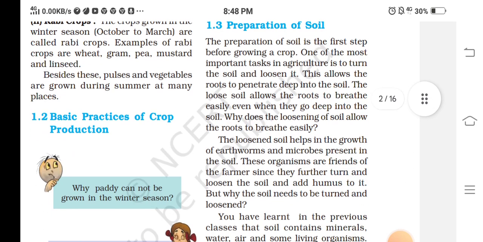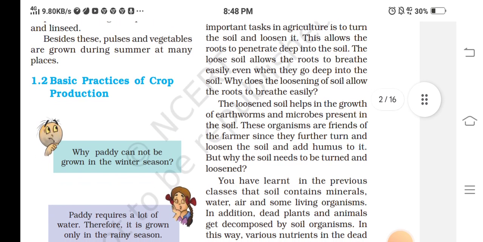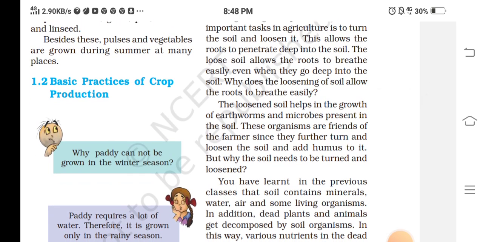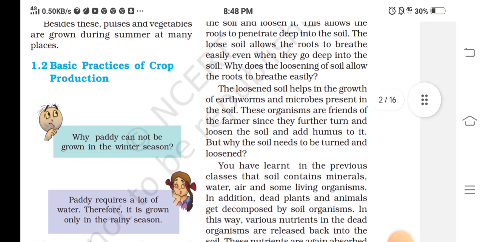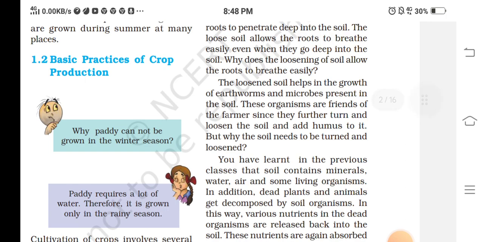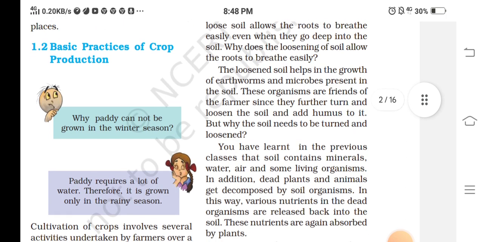Preparation of soil. The preparation of soil is the first step before growing a crop. One of the most important tasks in agriculture is to turn the soil and loosen it. This allows the roots to penetrate deep into the soil. The loose soil allows the roots to breathe easily, even when they go deep into the soil.